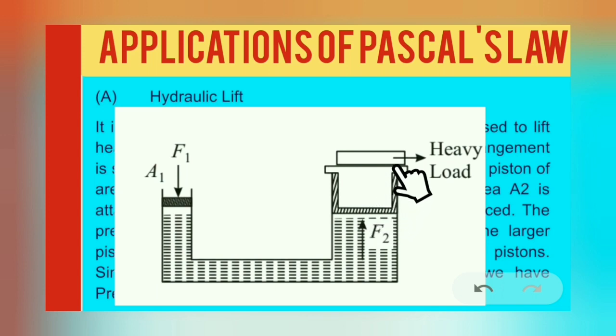A heavy object is placed over the large area of cross section. F1 is the force applied here, then the pressure here is F1 upon A1. You know that according to Pascal's law, the pressure will be transmitted equally. That means here the area is more, so the force will adjust itself to equalize the pressure. So P is equal to F2 by A2. Due to this large force, the object is lifted up. So this is the principle we are using in the hydraulic lift.